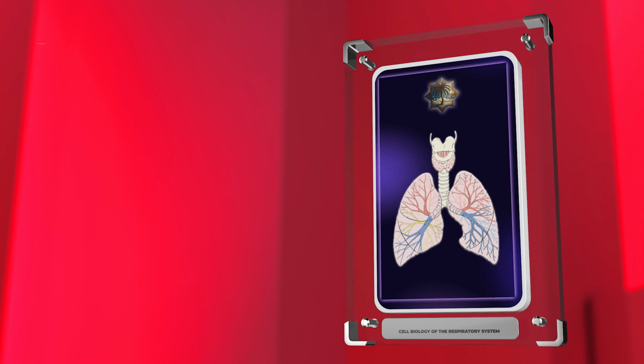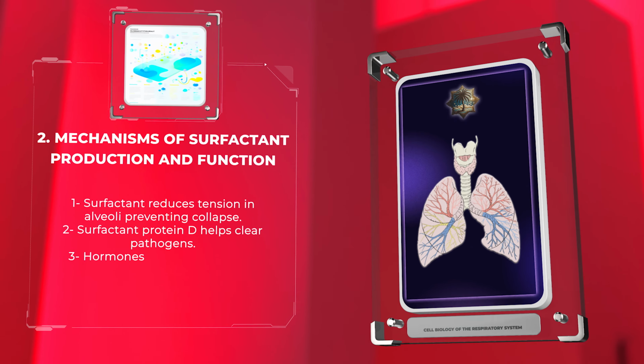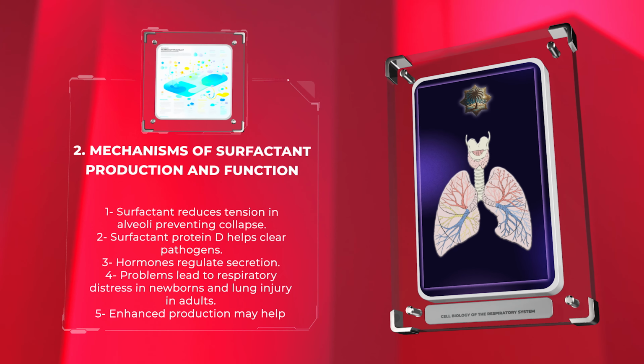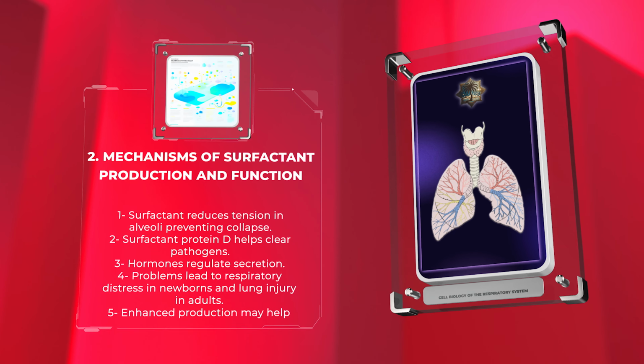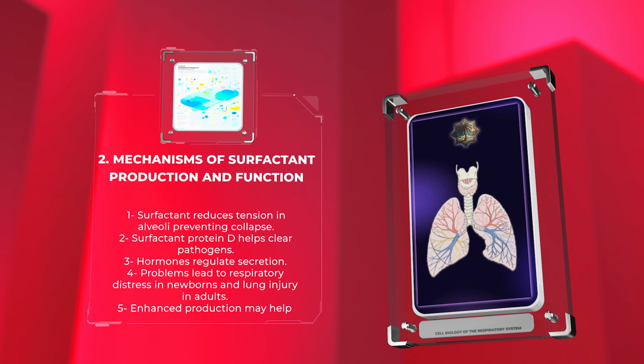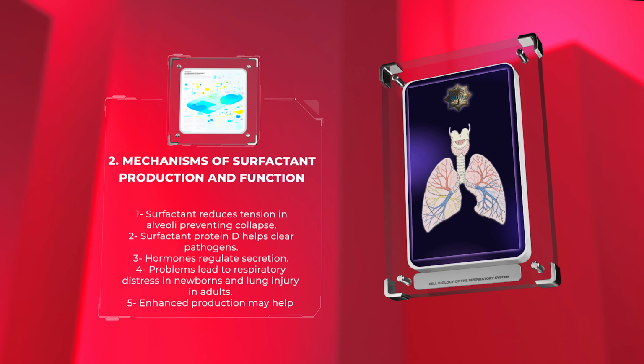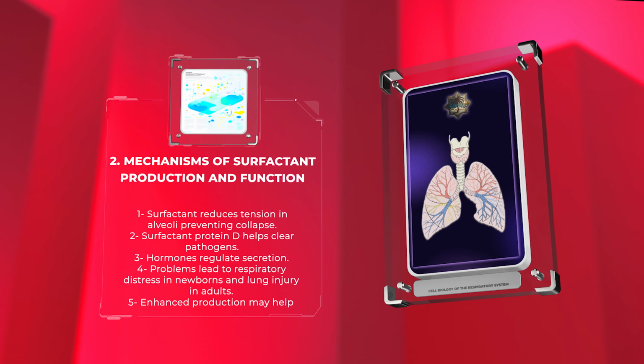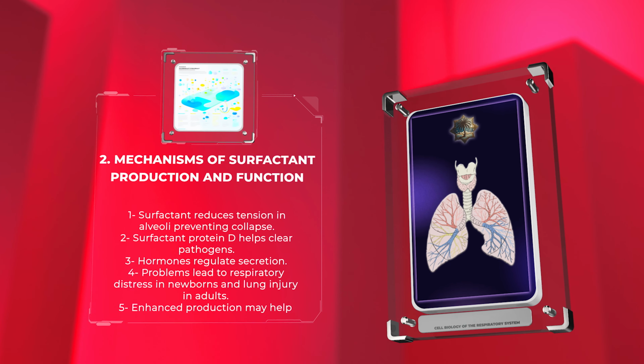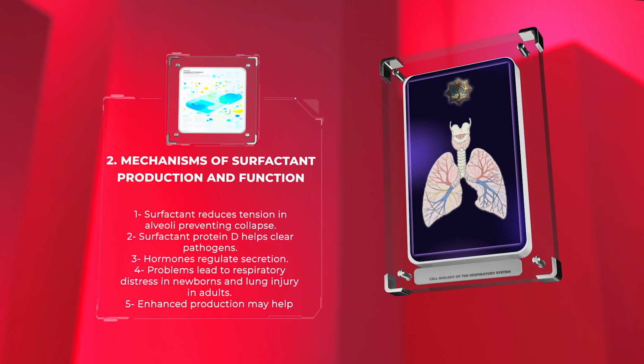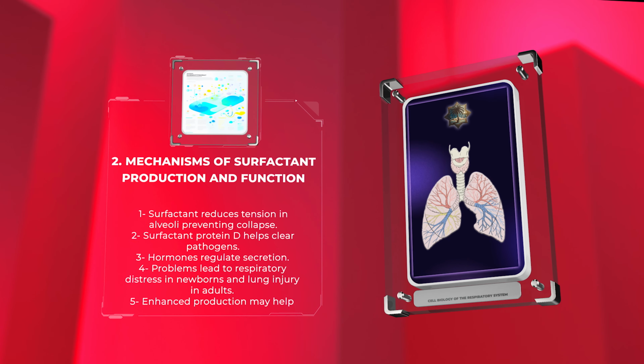Surfactant, made by lung cells, reduces tension in alveoli, preventing collapse. Surfactant protein D helps clear pathogens. Hormones regulate secretion. Lipid synthesis and protein production reduce tension. Problems lead to respiratory distress in newborns and lung injury in adults. Enhanced production may help patients with surfactant disorders.